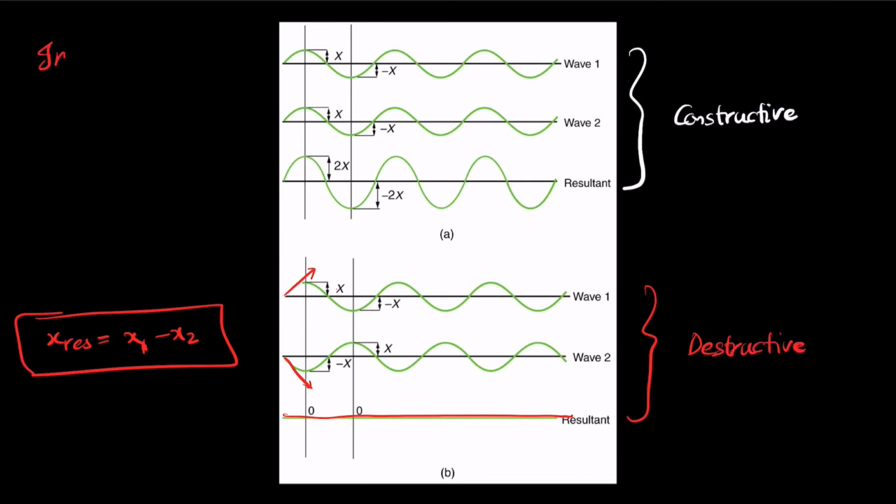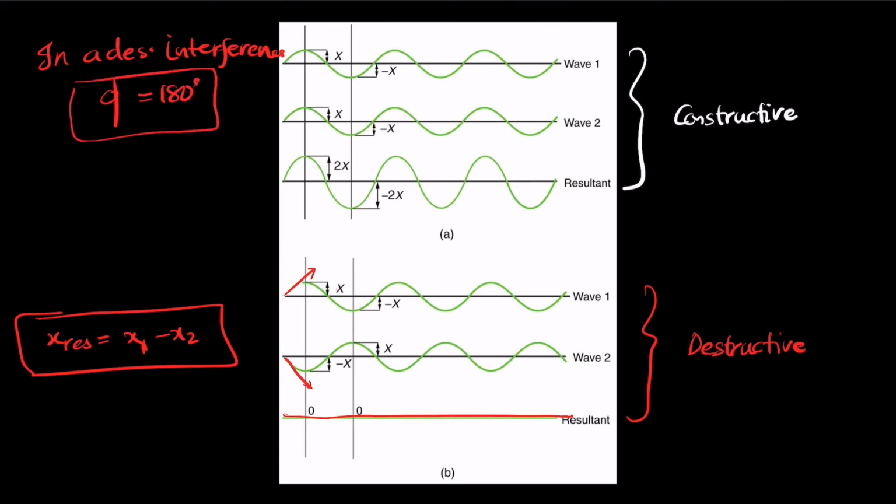So in a destructive interference, there is a phase angle of 180 degrees, which means that they are actually opposite to each other, and when they have a phase angle of 180 degrees, they end up completely cancelling each other out, resulting in the resultant amplitude being the difference between the two amplitudes. So this is the idea behind a destructive interference.